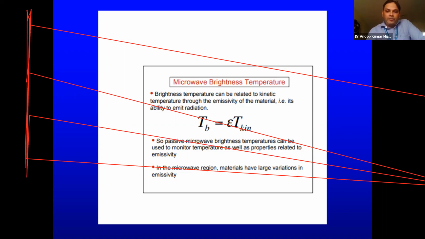So passive microwave brightness temperature can be used to monitor temperature as well as properties related to emissivity. And in the microwave region, materials have large variation in emissivity. As I told you yesterday, due to various properties, the emissivity may be very different from one object to another object.